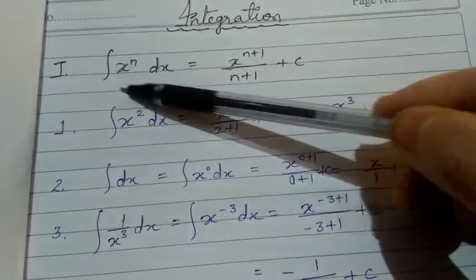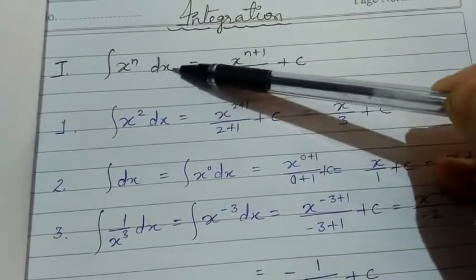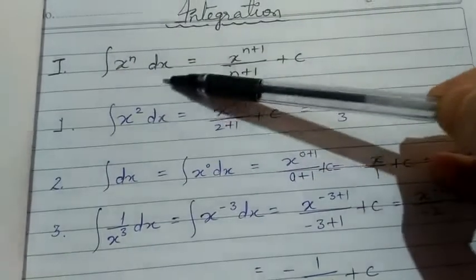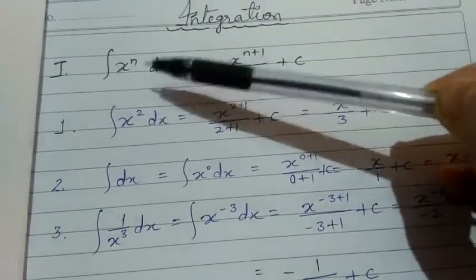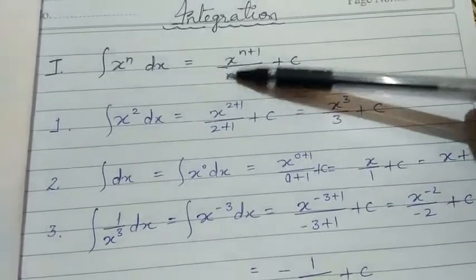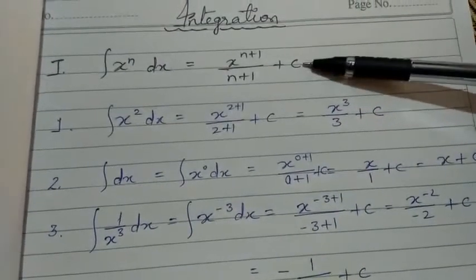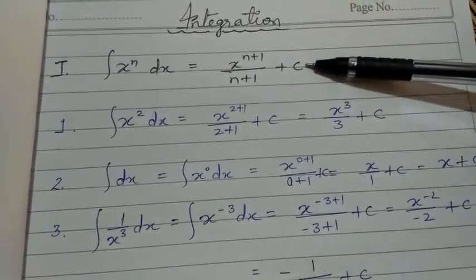This is how we write the part which we have to integrate. And this is the solution: x to the power n plus 1 upon n plus 1 plus c, where c is a constant. It is optional.